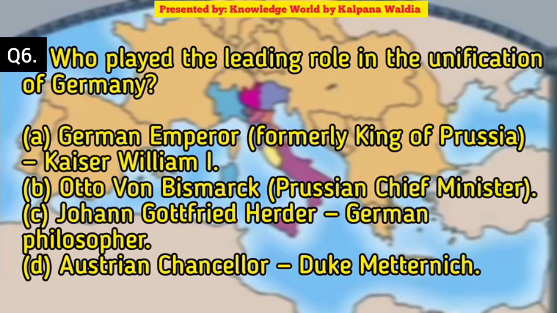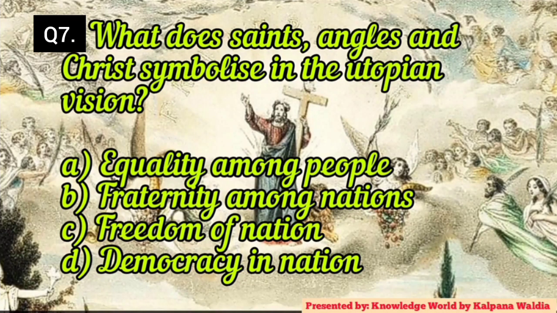Who played a leading role in the unification of Germany? German Emperor, formerly King of Prussia, Kaiser William I; second option, Otto von Bismarck, Prussian Chief Minister; third option, Johann Gottfried Herder, German philosopher; or the last option, Austrian Chancellor Duke Metternich. What do Saint, Angel, and Christ symbolize in the utopian vision of Frédéric Sorrieu? It shows equality among the people, fraternity among the nations, freedom of the nation, or democracy in the nation.